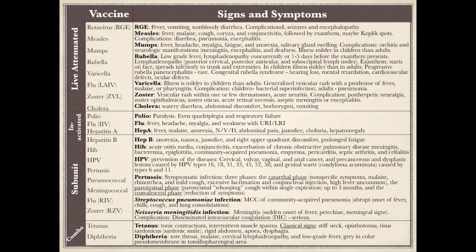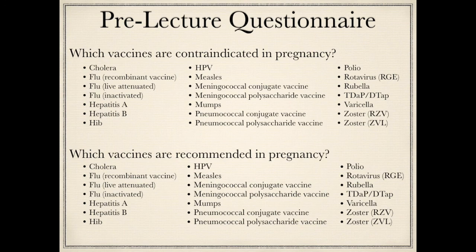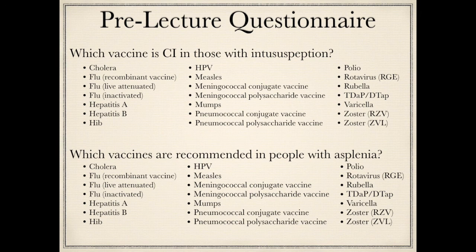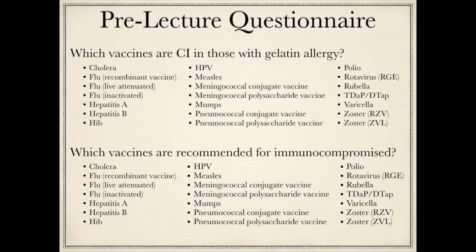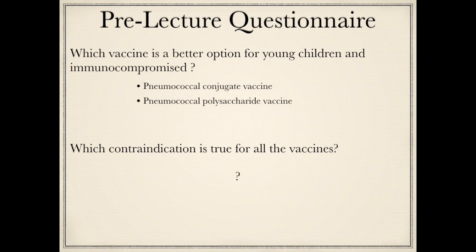Another good way to test the vaccines is to present a case including signs and symptoms with the mention that the person is not up to date with their vaccines, then asking which vaccine preventable disease that person is experiencing. For that reason, I included the signs and symptoms of those diseases. Let's go back to the pre-lecture questions. How many of these can you answer now with confidence? Again, pause the video and write down the answers.